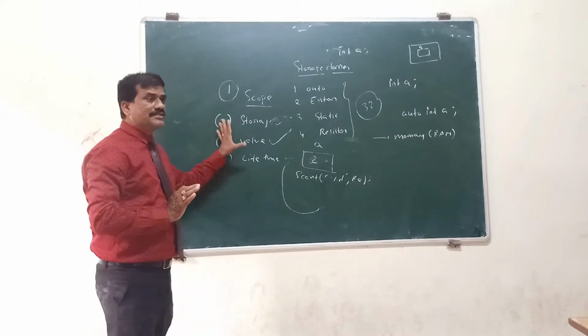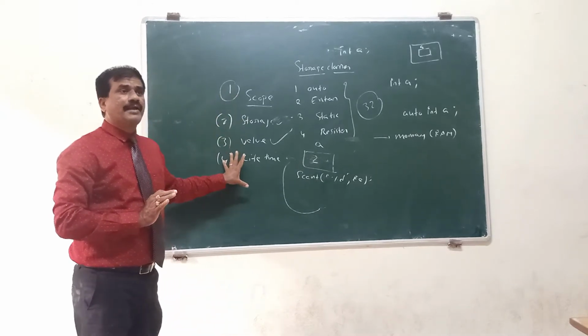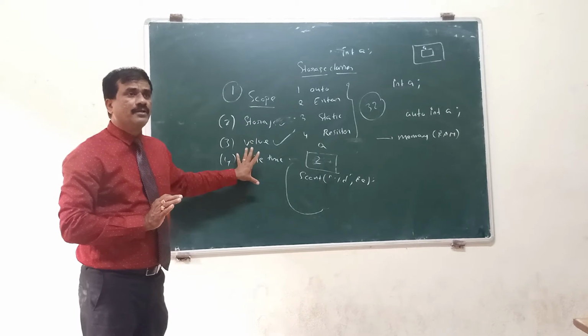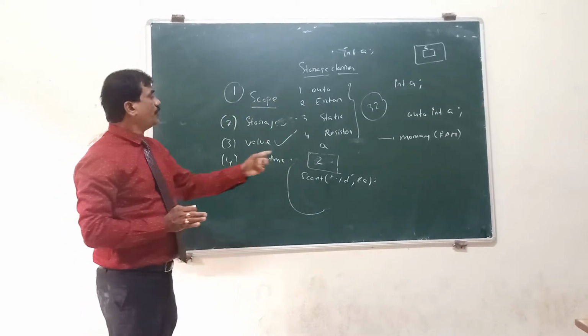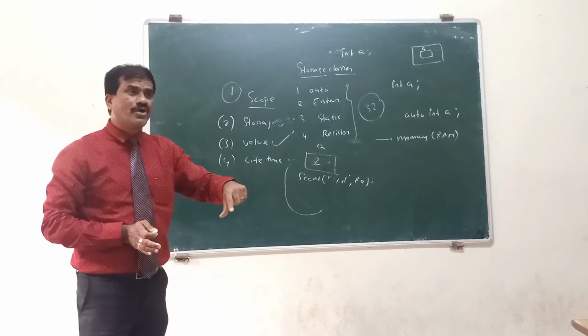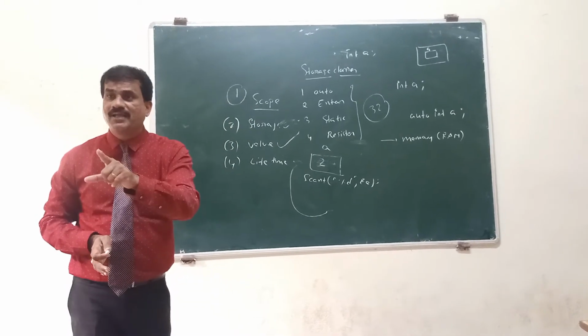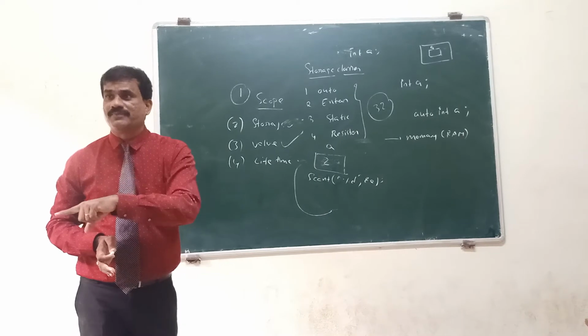So that is the storage. There are four fundamental points to keep in mind. For example, what is the scope of the variable? What is the way that variable can be stored? Whether it can be stored in memory or whether you can store it in a register.